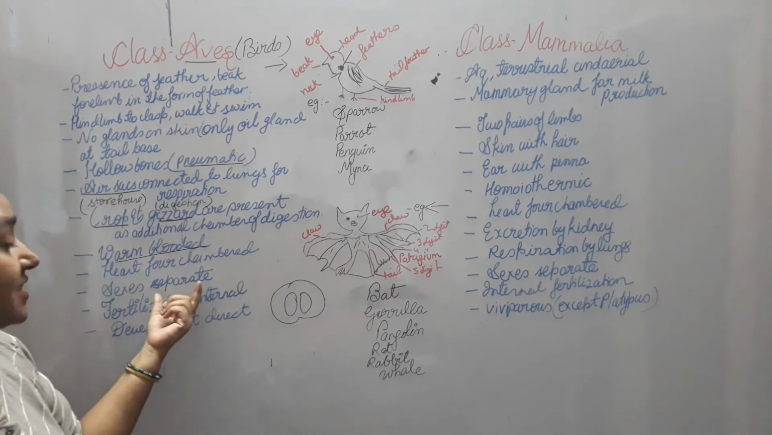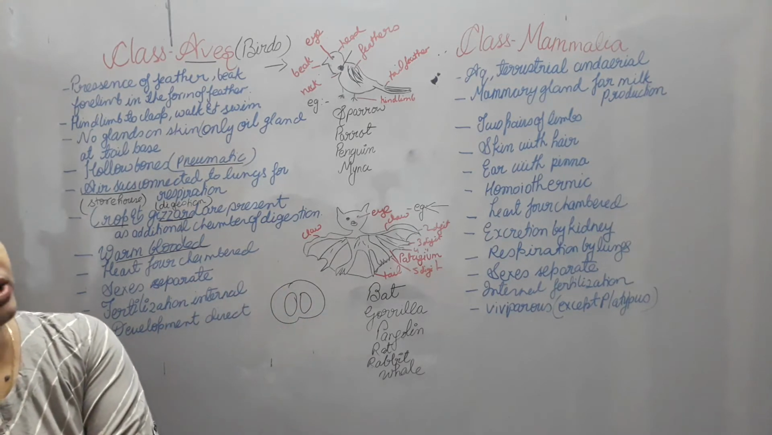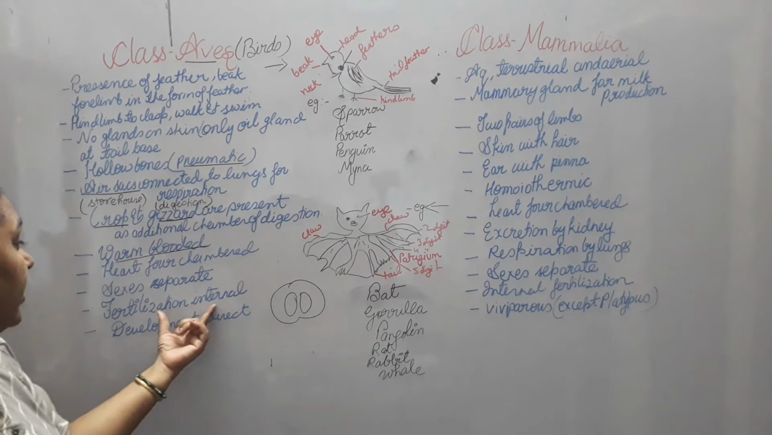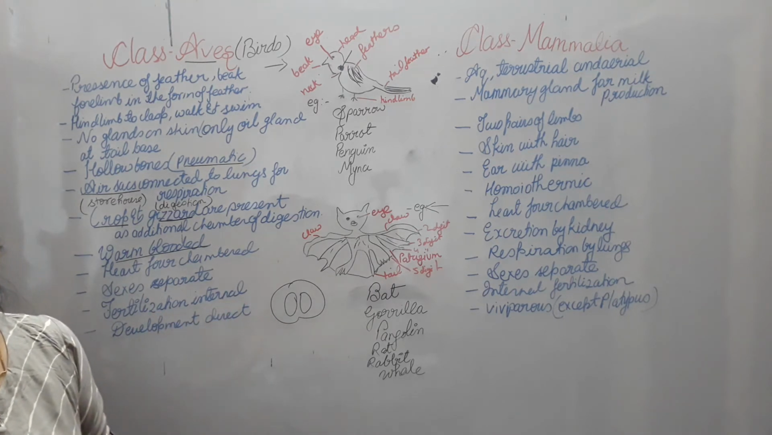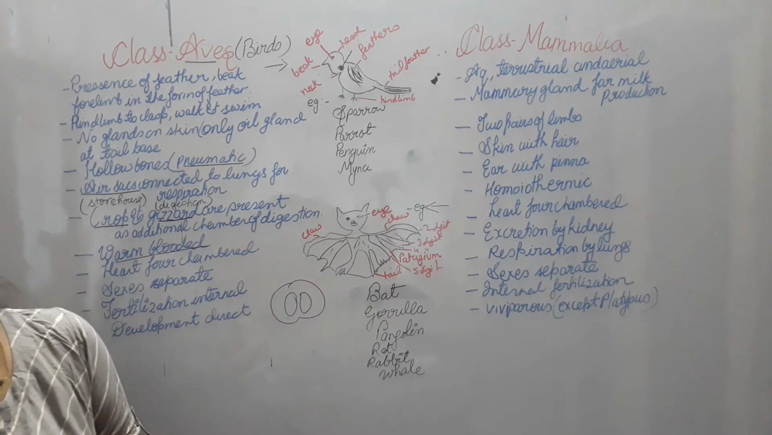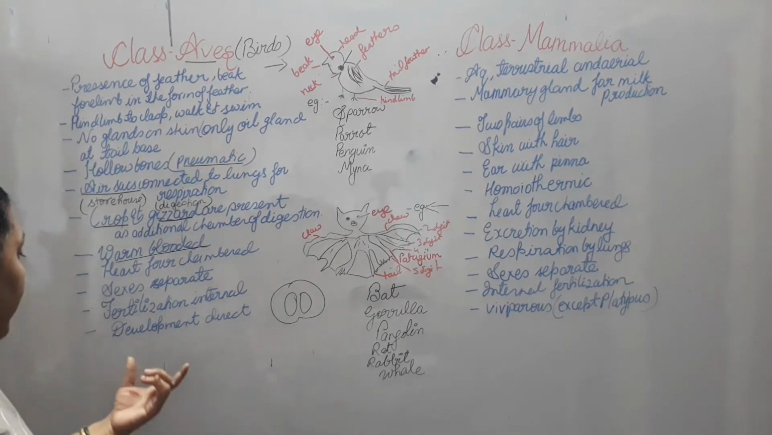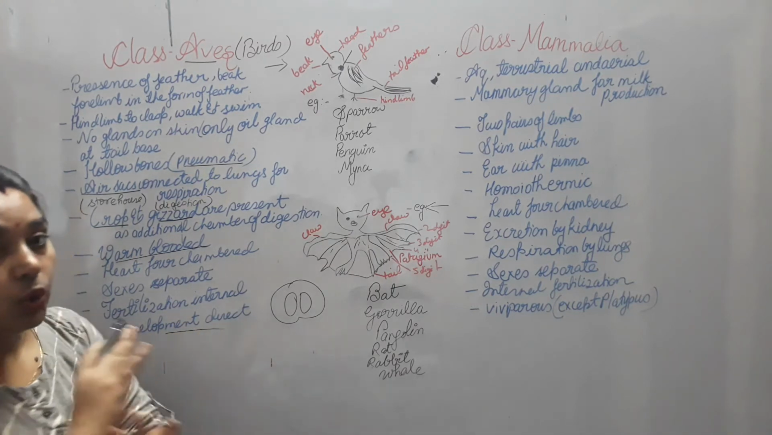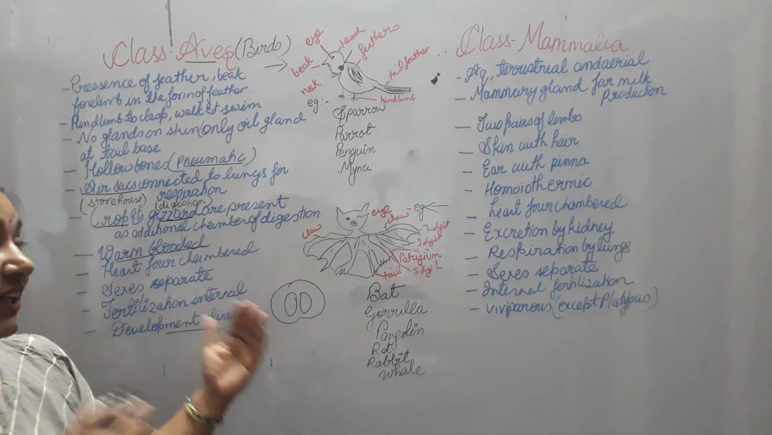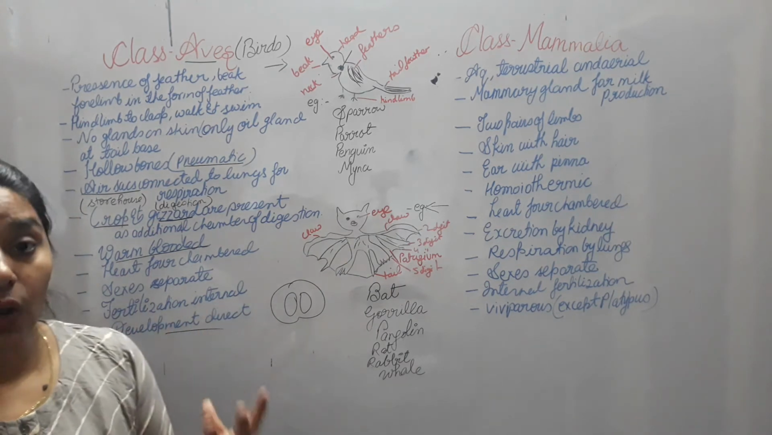They have separate sexes. The male organism is different and the female one is different. Fertilization is internal. So what happens? The fertilization happens inside the body. That means the zygote is formed inside the body. Development is direct. Direct development means there is no larval stage. Directly they develop into the young one.